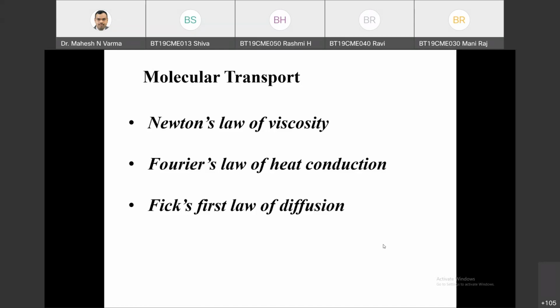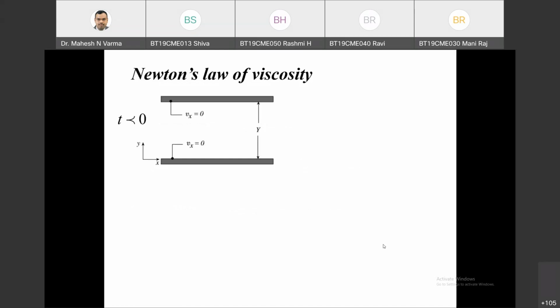Once we get Newton's law of viscosity, then we will get Fourier's law of heat conduction, then Fick's law of diffusion. That is our main aim. So we'll start with Newton's law of viscosity. The cases are designed in such a way as to establish the similarity between Newton's law of viscosity, Fourier's law of heat conduction, and Fick's law of diffusion. That is our main aim. Discussing each law on its own is not the main aim.